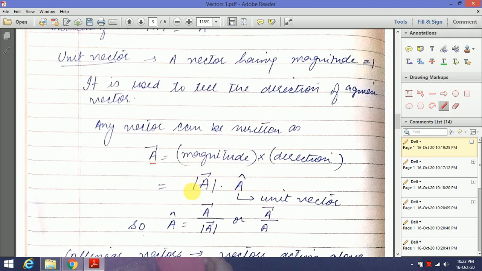You see this is the mod, we know that this will give you the magnitude, into the direction, which is given by this unit vector. So A cap is the direction, or it is called the unit vector. So how can we write the unit vector? Unit vector is basically the vector divided by its magnitude.